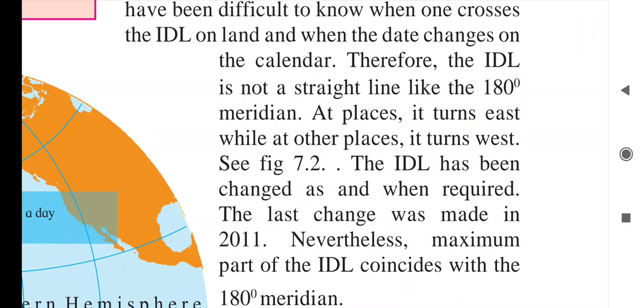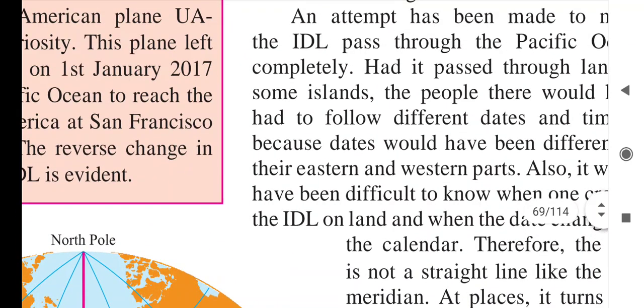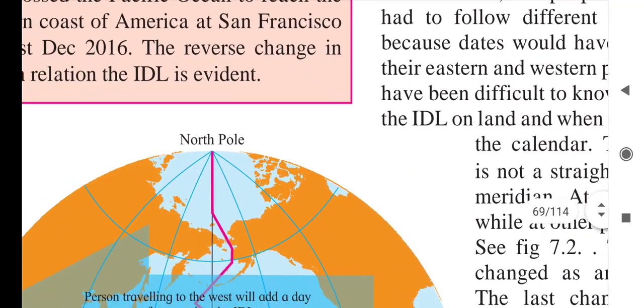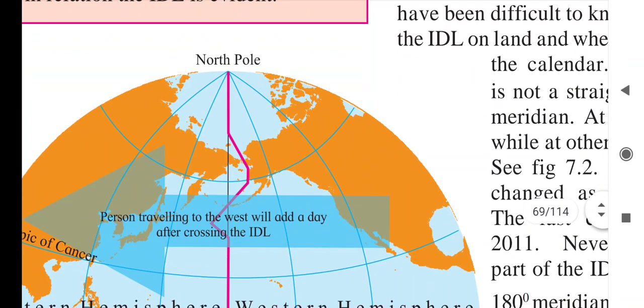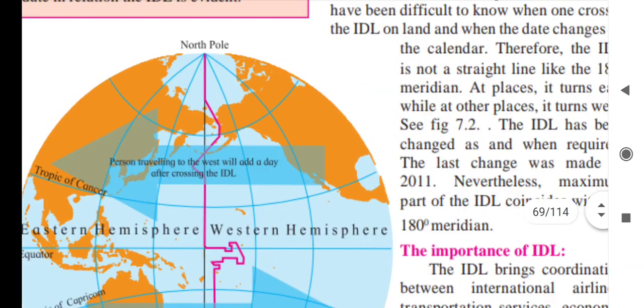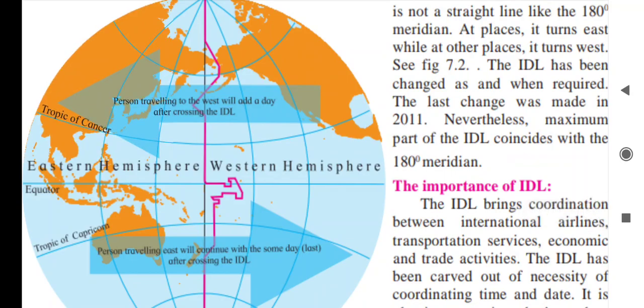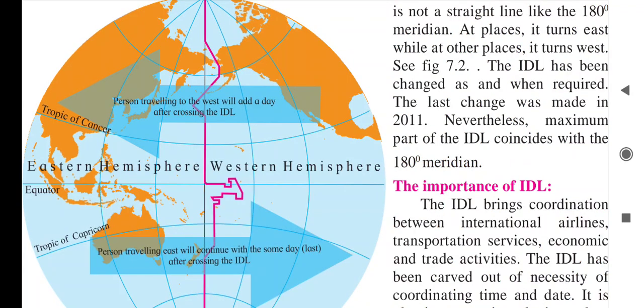Nevertheless, maximum parts of the ideal coincide with the 180-degree meridian. Okay, see students, what is said here? In the Pacific Ocean, opposite side of the prime meridian, it was decided that like the prime meridian, this ideal should also be a straight line, but it is not possible.